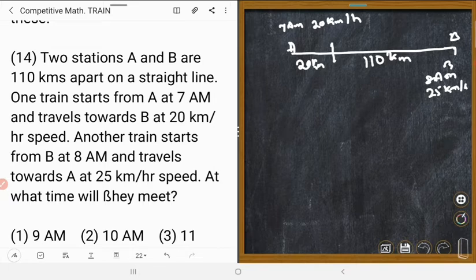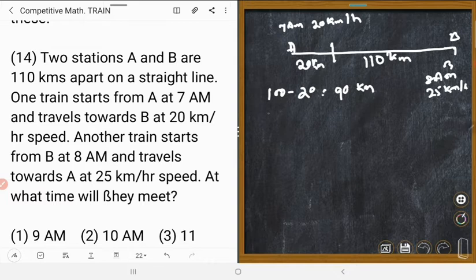By 8 a.m., A train has already crossed 20 km. The rest, 110 minus 20, is equal to 90 km, to be covered by both trains. They are moving in opposite directions, so their speeds will be added up.